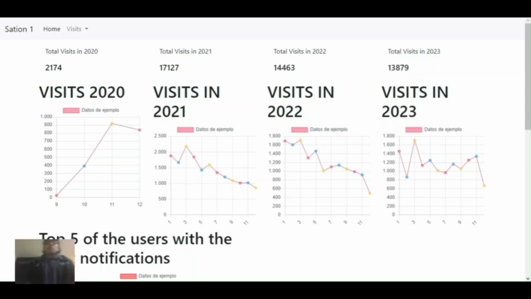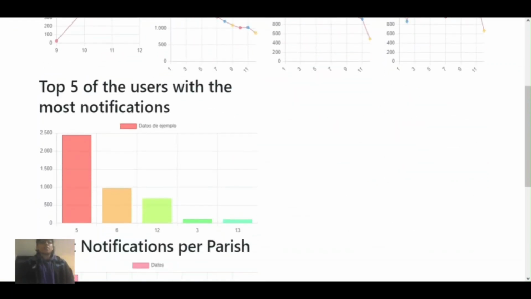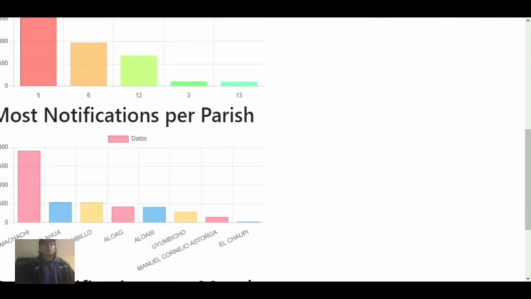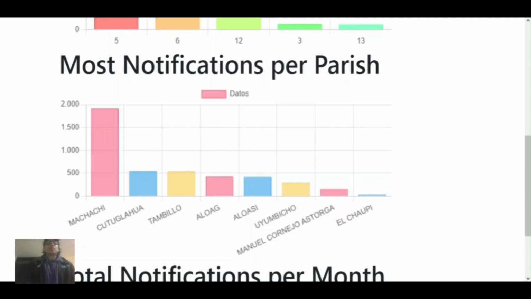As we were seeing, we were analyzing a website for a firefighter station. First, we had previously the visits per year and the users with the most notifications. Now, we are going to create a KPI with two measurement variables. One is the parish, or parroquia, as we know it in Spanish.